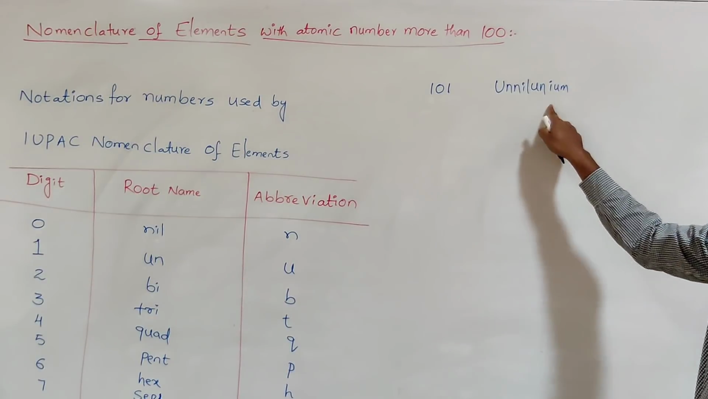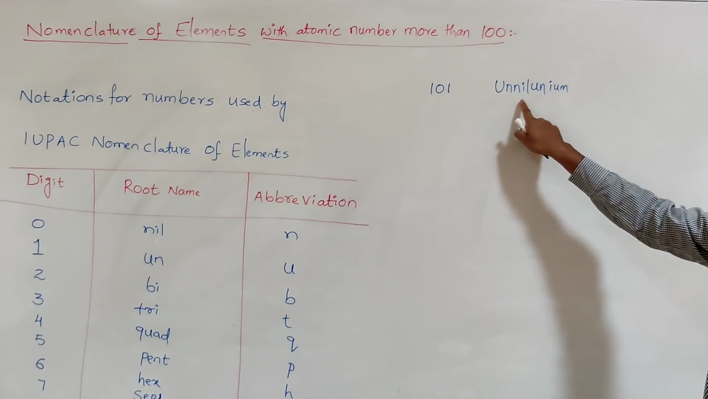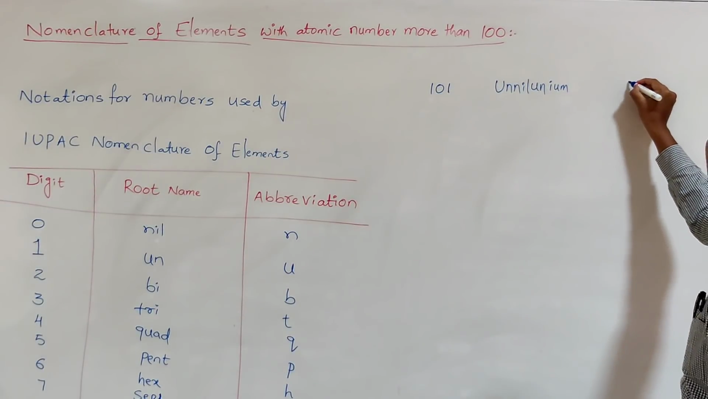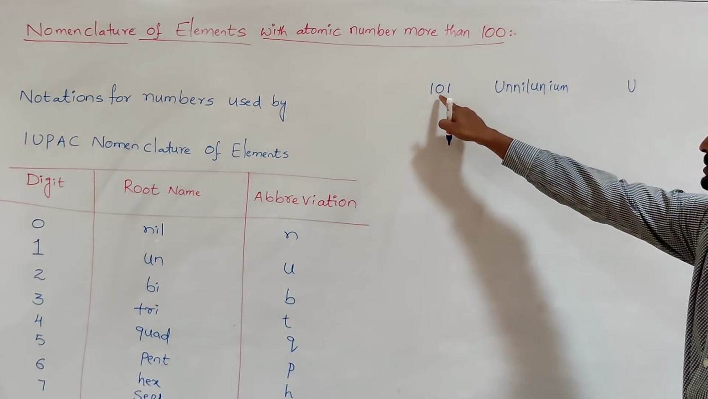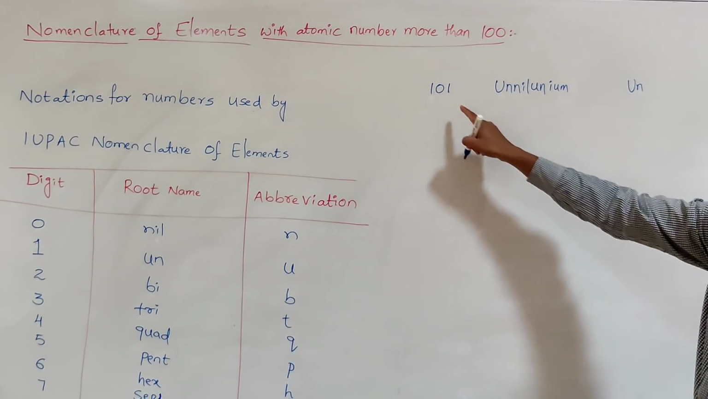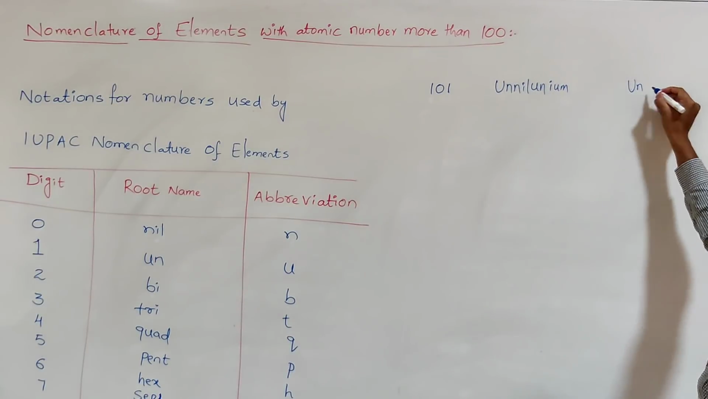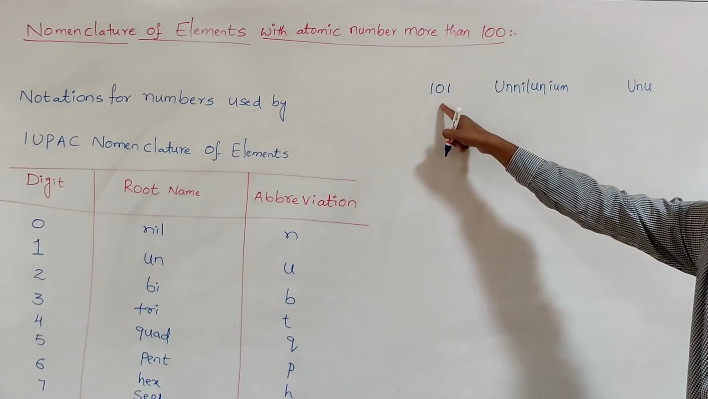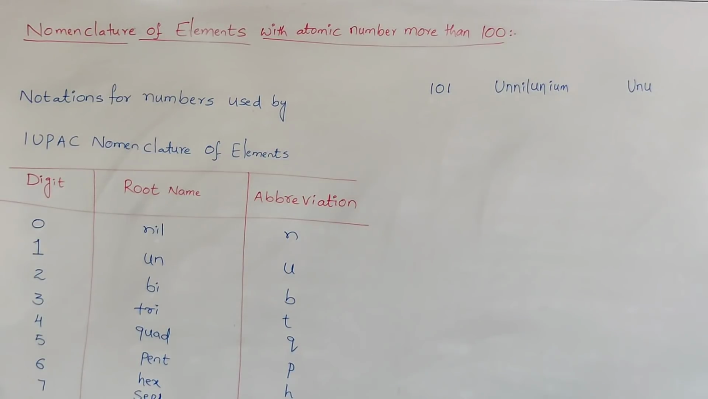So simply this is represented with 3 letters. First, 1. What is the first letter? U. So the symbol is U. And 0, in that what is the first letter? N, small n, right. Then again the 1. What is there? U. So Unu is the symbol of the element with atomic number 101.